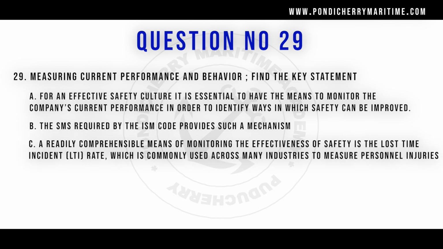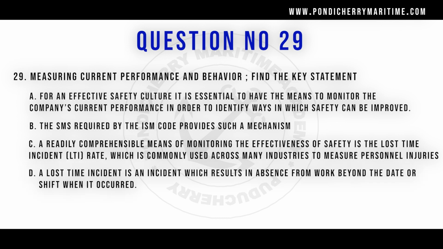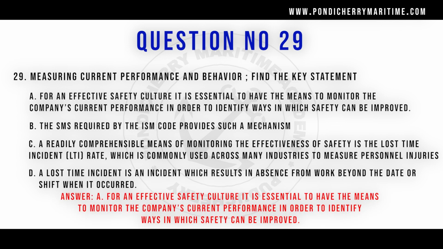Option C, a readily comprehensible means of monitoring the effectiveness of the safety is the lost time incident LTI rate, which is commonly used across many industries to measure the personal injuries. Option D, a lost time incident is an incident which results in the absence from work beyond the date or shift when it occurred. The correct option is option A.